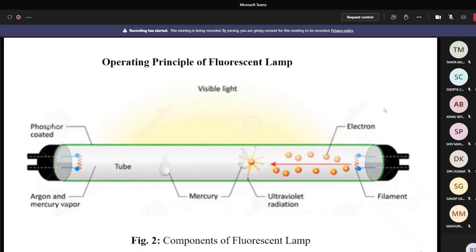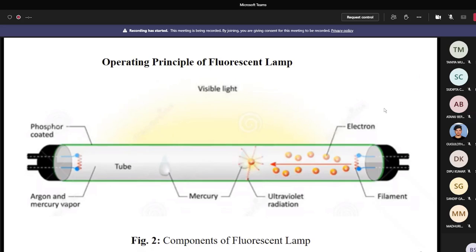Sir, why is the coating done by phosphorus? Actually, it is not made of phosphor. Basically, it is named phosphor coating. Here the materials are calcium silicate, cadmium silicate, cadmium borate. Why is it named phosphor coating? I cannot tell now, but it is called phosphor coating. Materials like zinc silicate, cadmium borate, cadmium beryllium silicate are used as a phosphor coating. They have the property to absorb the ultraviolet rays and re-emit visible light.